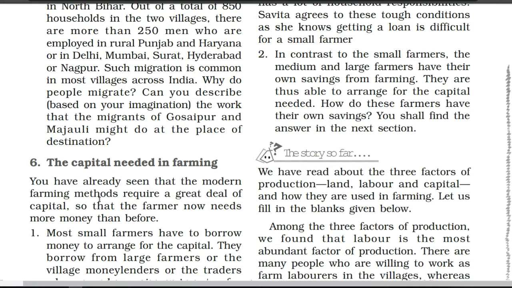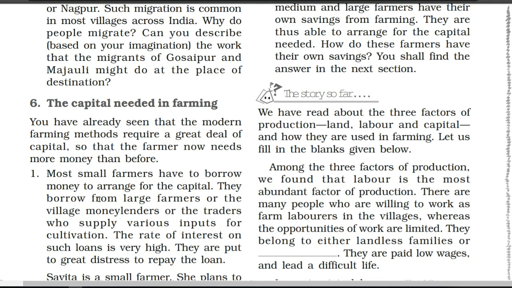But after modern farming methods were introduced, they needed money for buying chemicals, fertilizer, and irrigation facilities powered by electricity, like tube wells and pumps, as well as tractors and threshers. So after the green revolution, a person engaged in farming who wants more production requires a lot of money. Investment is important. If you do not invest, you will not get better income or production. So nowadays most farmers require capital.